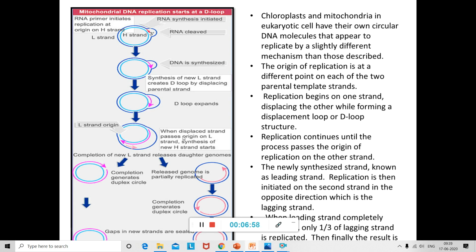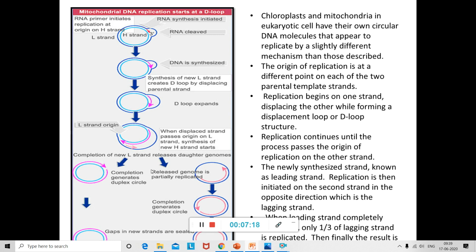When displaced, the strand passes the origin on the light strand. The synthesis of the new H strand starts. Then the completion will generate a duplex circle over here. That is, the completion of the new L strand releases the daughter genomes.